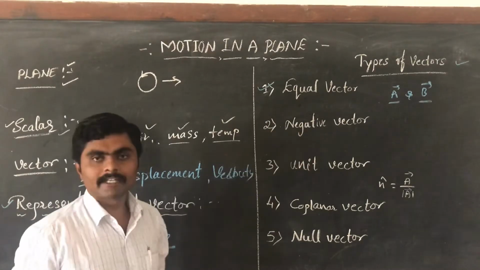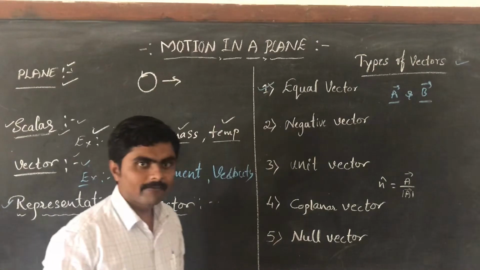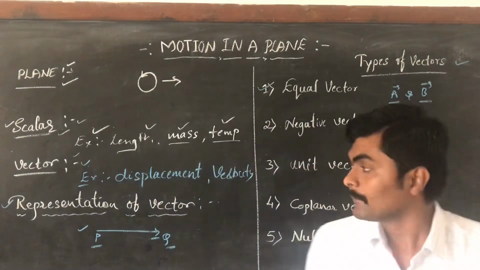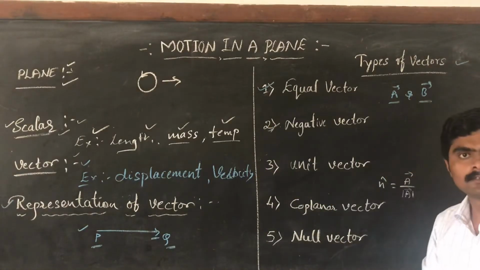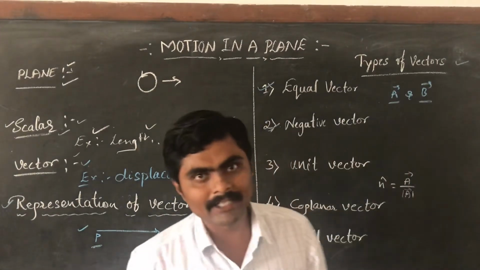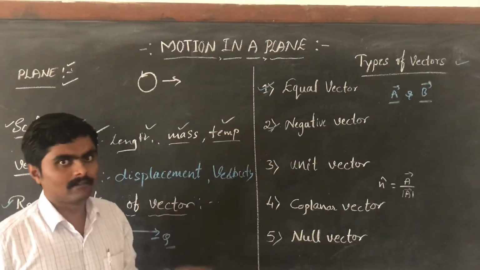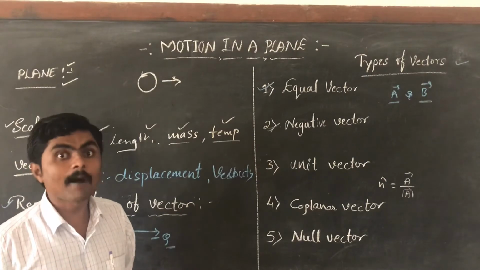The next one is the negative vector. Negative vector means both vectors have the same magnitude but the direction of the vector is opposite.